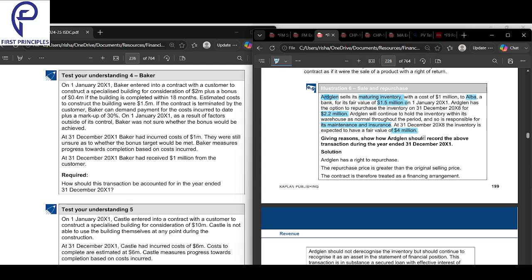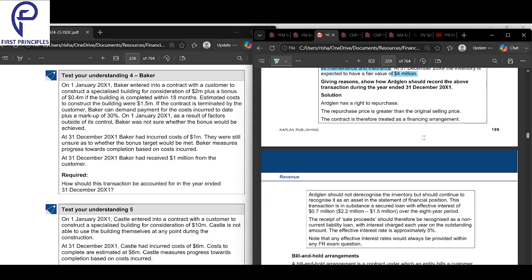That is the benefit for Adeline. And this is what they are doing. Today they're taking a loan of 1.5, tomorrow they are returning 2.2 for it, and they are getting their inventory back. Any upside is also going with Adeline, and they are responsible for the maintenance and insurance.